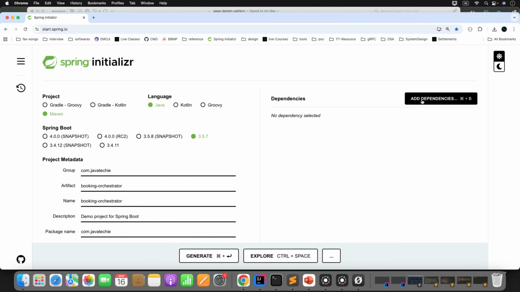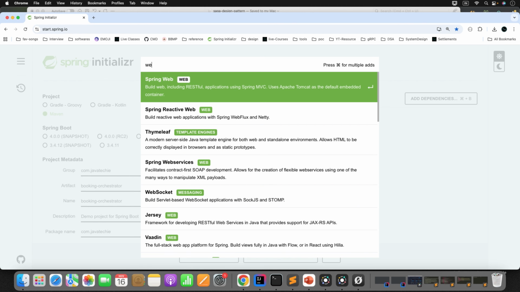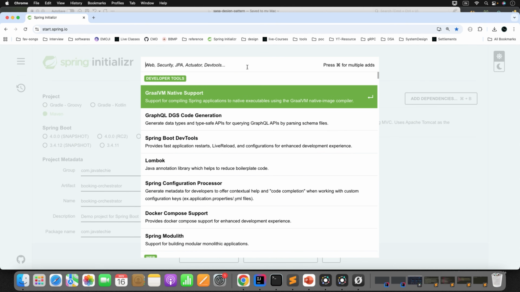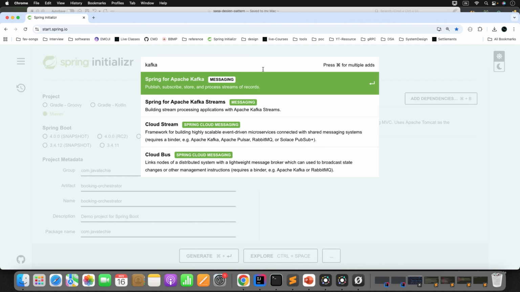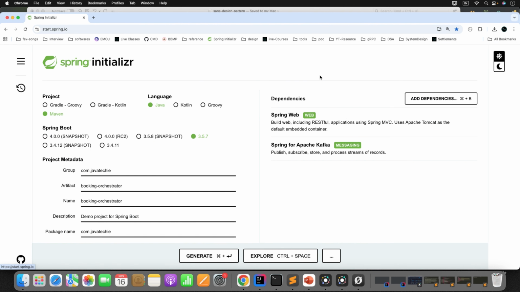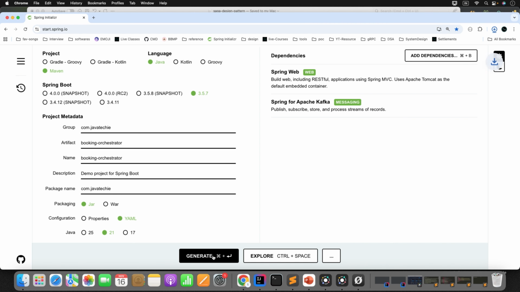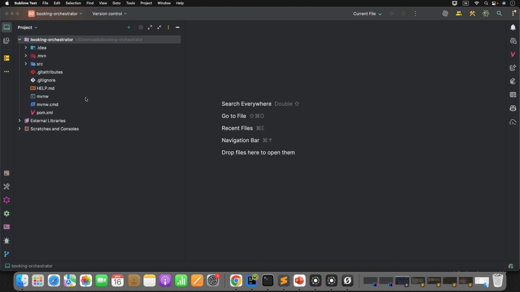Now let me add all the required dependencies. We need the web dependency and also the Kafka dependency because this orchestrator will publish and consume the events. Okay. So let's add these two dependencies. The rest of the dependencies we'll add manually. Now let me generate the project and also import the same project into our IntelliJ IDEA. So this is our project.